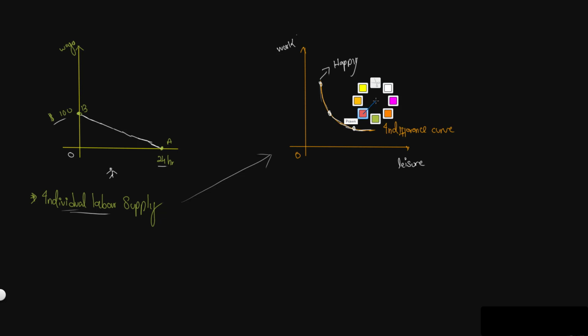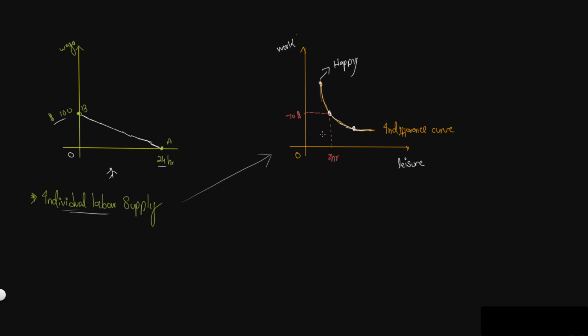So let's say that in this situation, this corresponds to, let's say, $100, and let's say this corresponds to 3 hours.